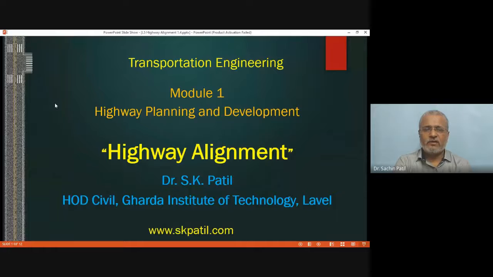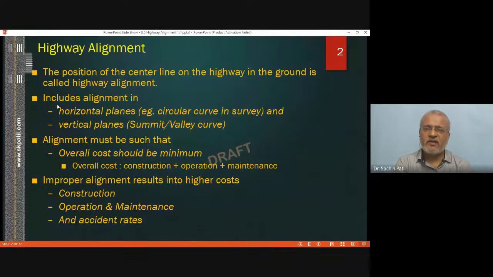Now let us continue with the last point in module 1, highway planning and development, which is highway alignment. So what is a highway alignment? It is the procedure of marking the center line of the highway on the ground. This center line, which is marked on the map as well as on the ground, is the highway alignment, which is going to principally govern the direction of the highway.